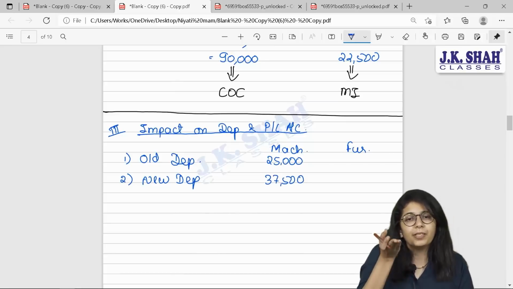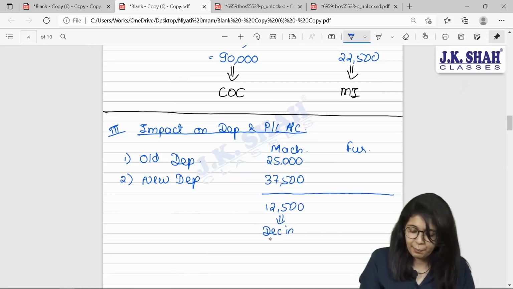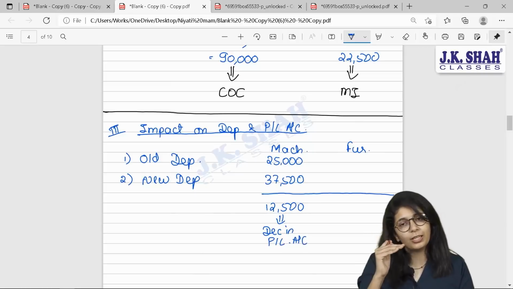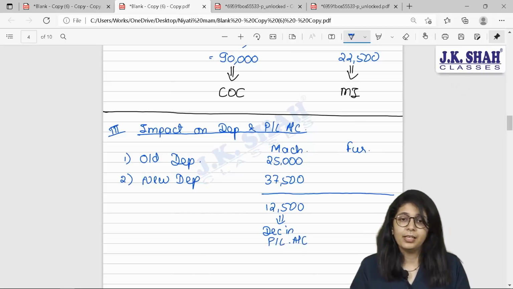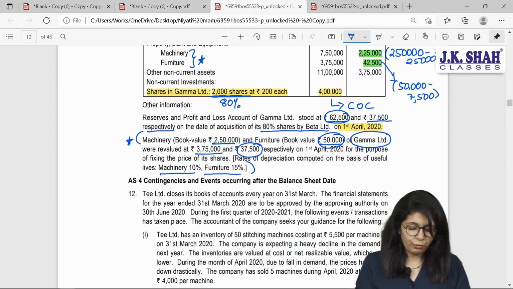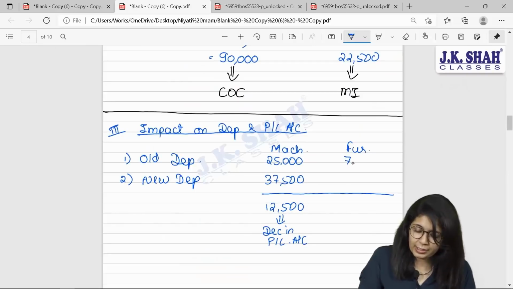So, Beta, the increase in depreciation by 12,500 will result in a decrease in P&L account. When your expenses increase, profits shall decrease. Let us think about furniture. Initially, furniture was 50,000 rupees, and on 50,000, I have charged 7,500 as my old depreciation.